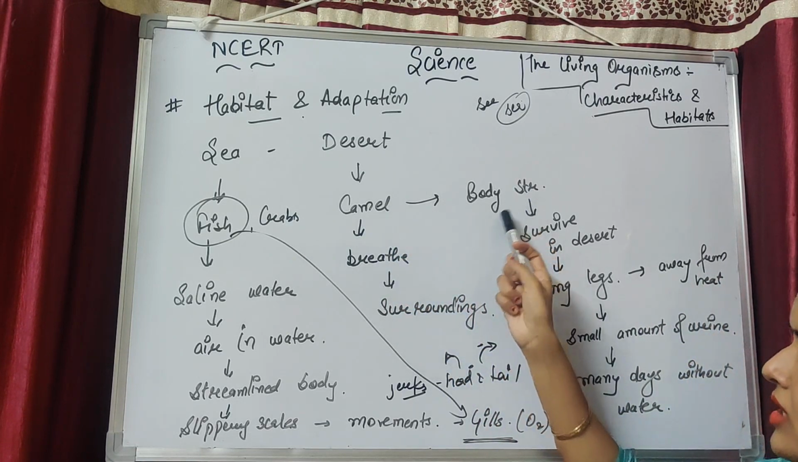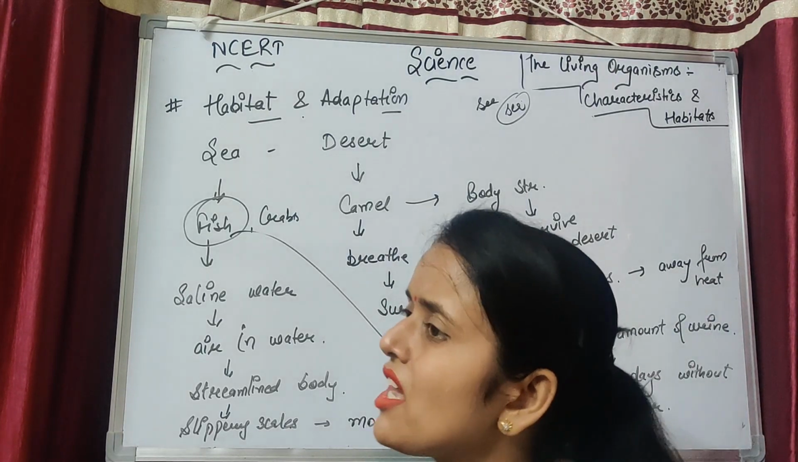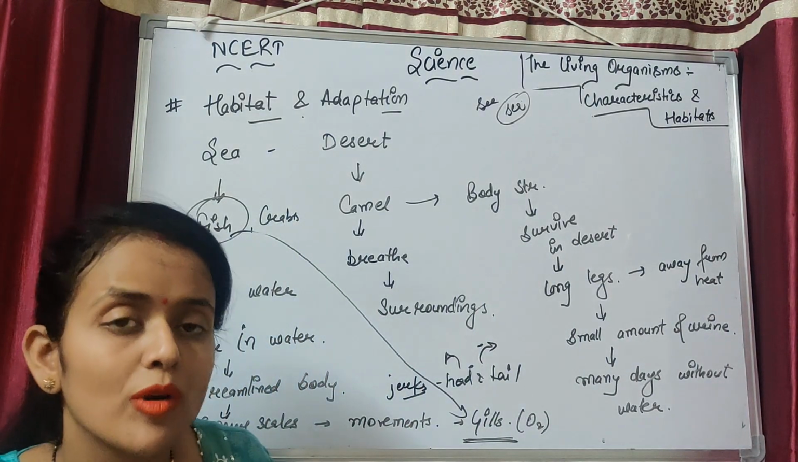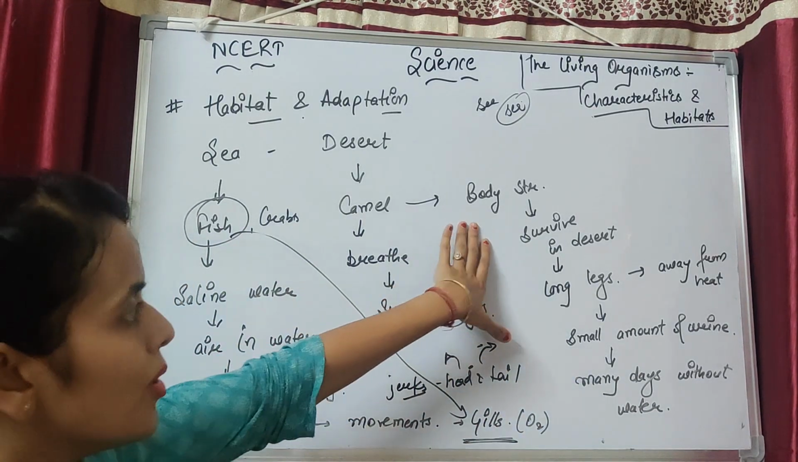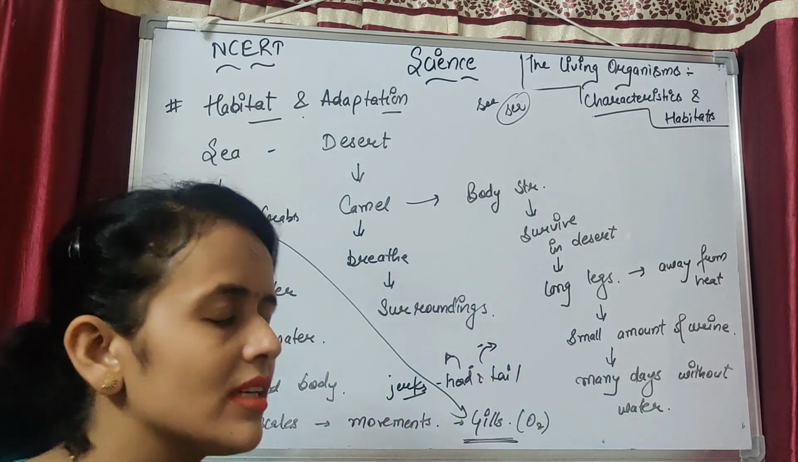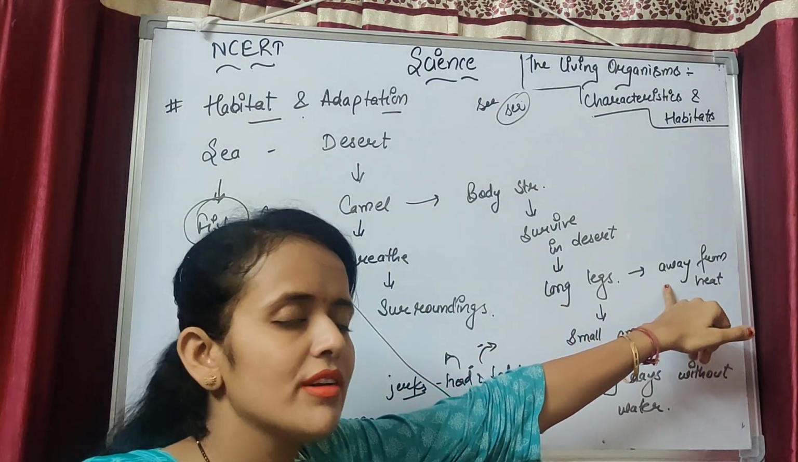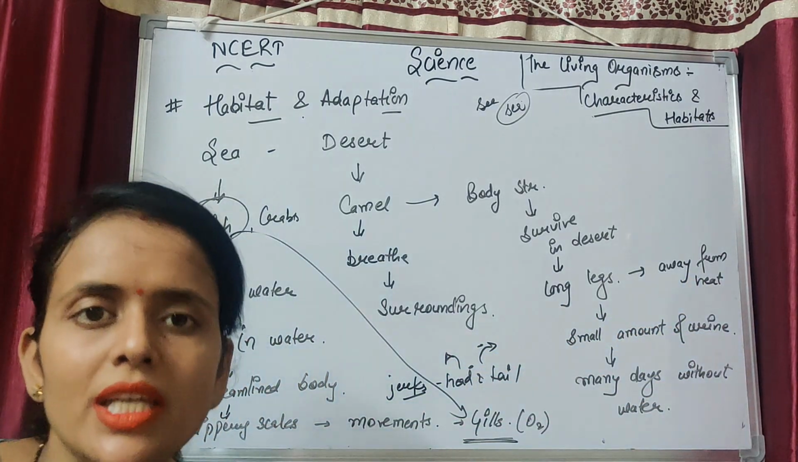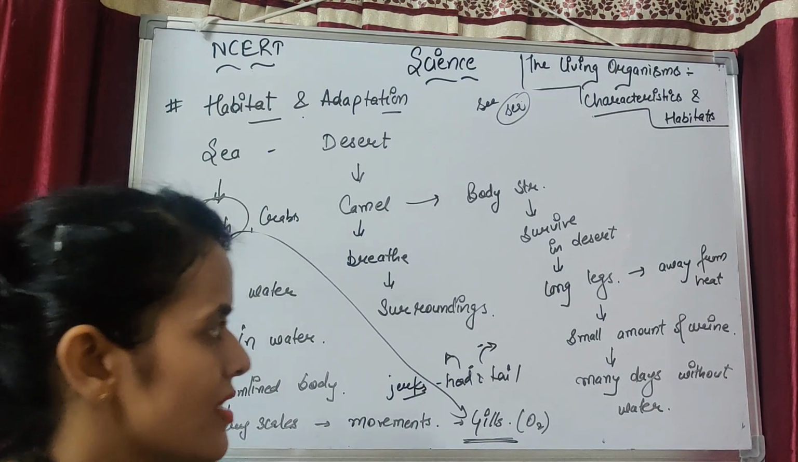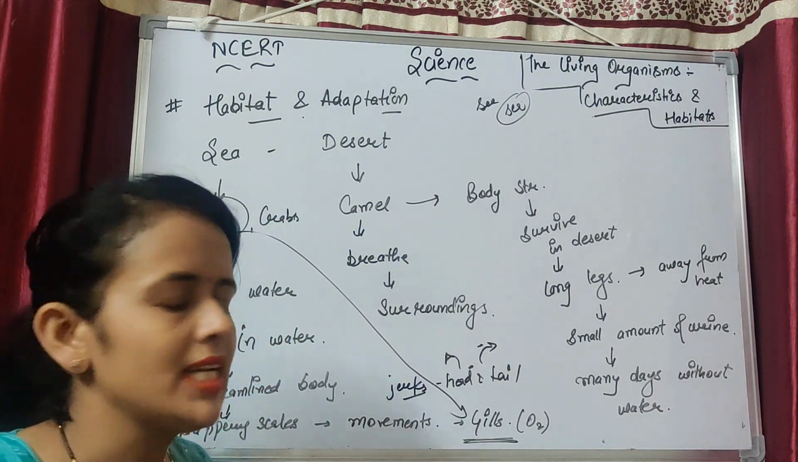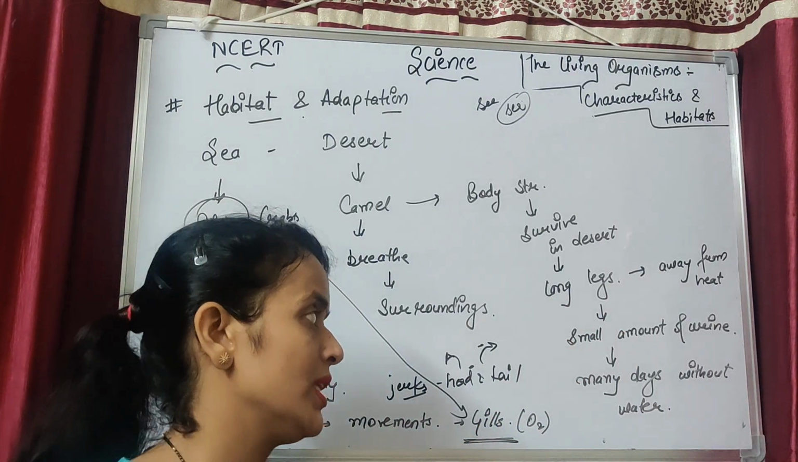The body structure of the camel is such that he will survive in the desert. Long legs. Why do they have long legs? Due to long legs, he will keep the body away from the heat. He will protect himself from the heat of the desert, or you can say the sand present in the desert. So long legs help the camel keep away from the heat.